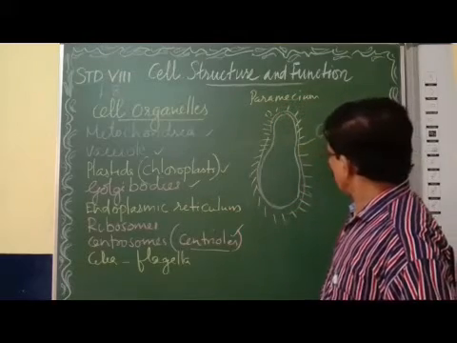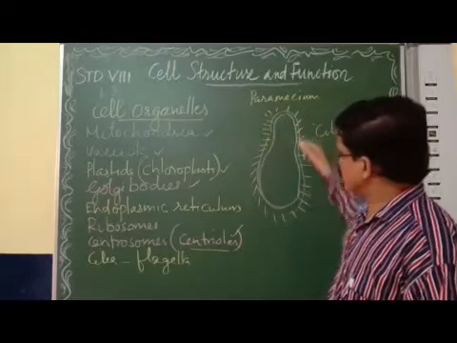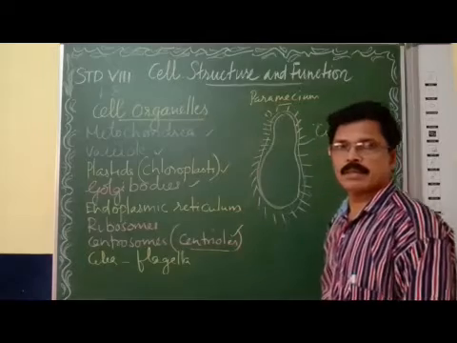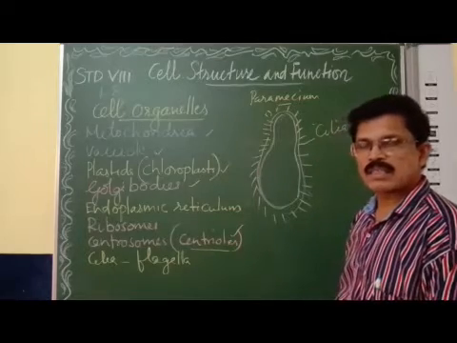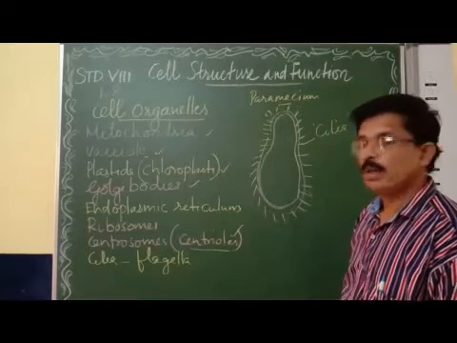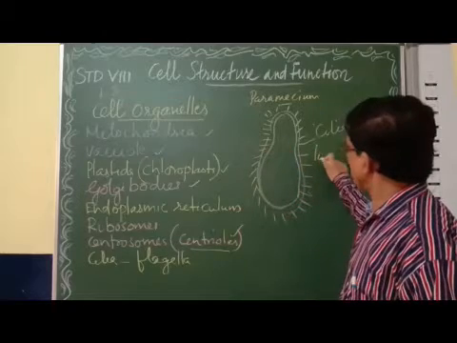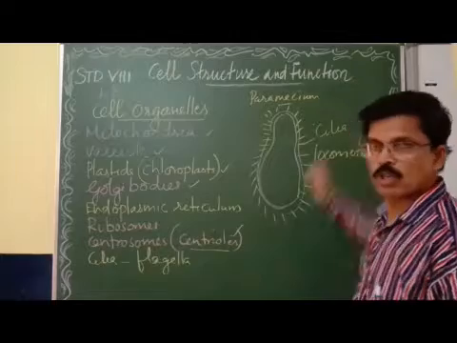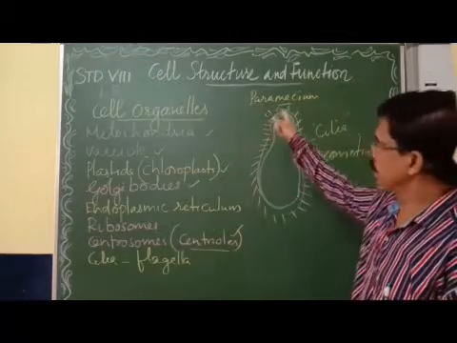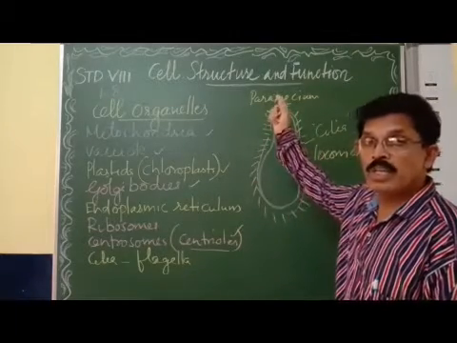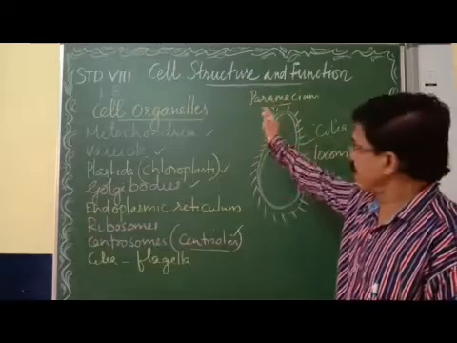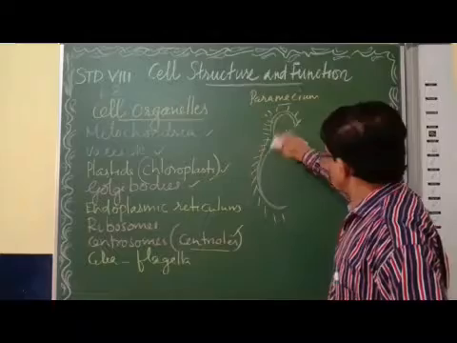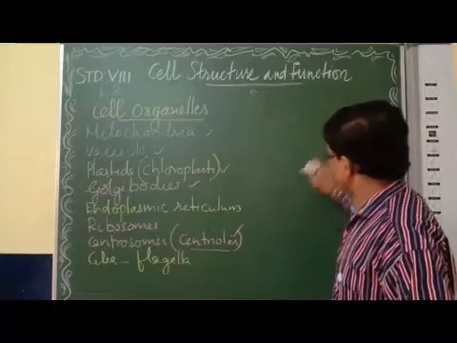cilia. So what is cilia? Small hair-like structure. In paramecium we can see it. Small hair-like structure which helps in movement. Movement is also called locomotion, L-O-C-O-M-O-T-I-O-N, in many unicellular organisms like paramecium. Clear?